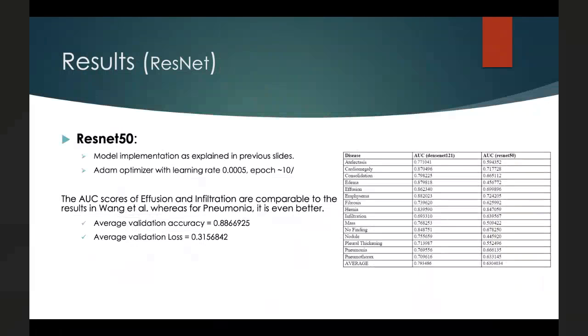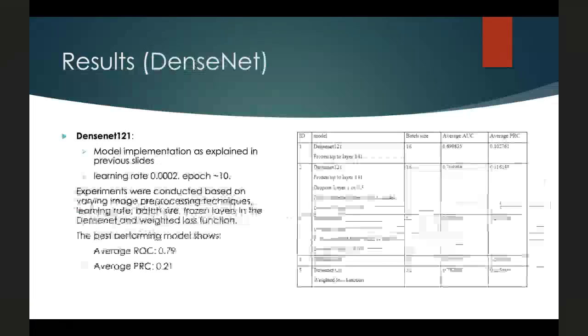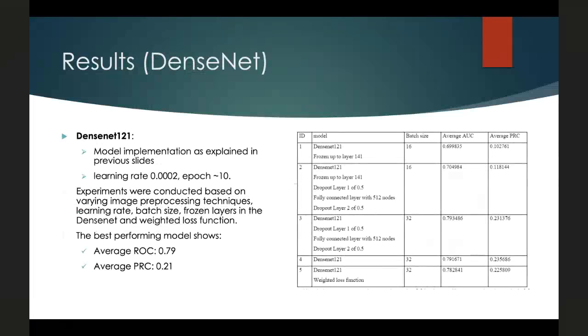Okay, thank you. For ResNet, the model implementation is already explained in the previous slide. In our model, the AUC scores of effusion and infiltration are actually comparable to the results in the Wang paper, and for pneumonia, it outperformed the original paper. And for the DenseNet, the average AUC results are in line with the CheXNet paper, which achieves a better average AUC value than the ResNet architecture.